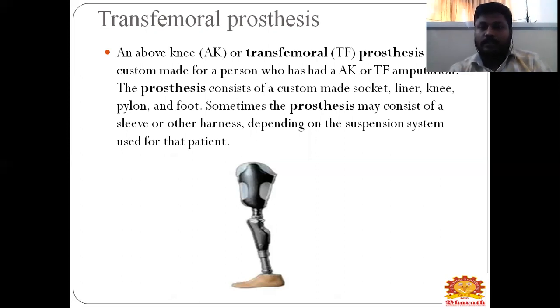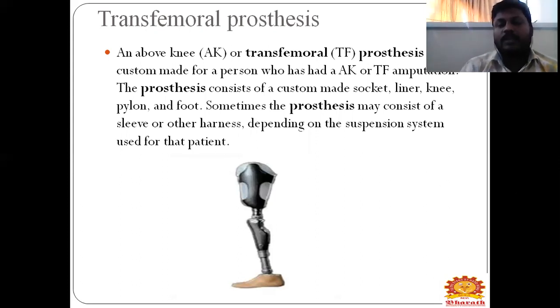Transfemoral prosthetics is a lower limb prosthetic, but it includes the above the knee also. It will be both above and below knee. You will be taking this into consideration, and you will be using a knee also.